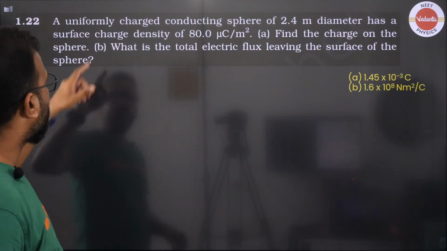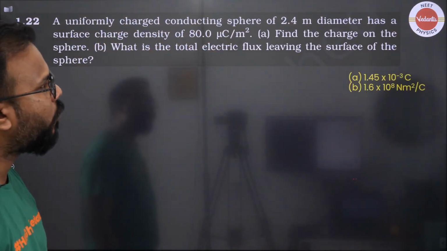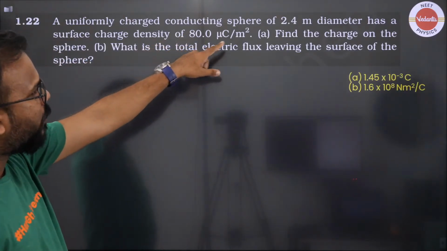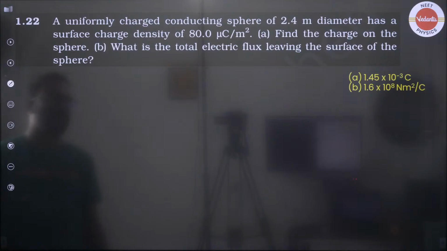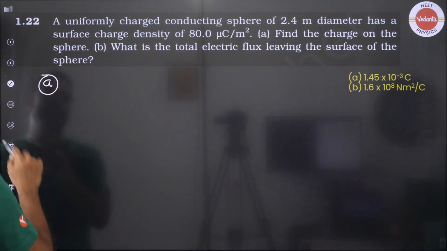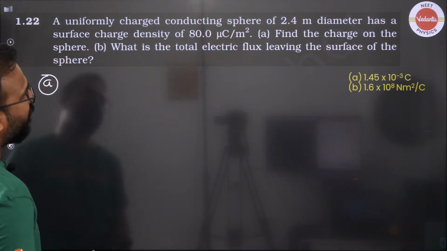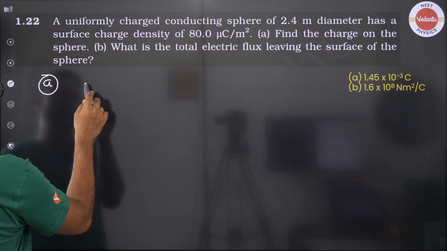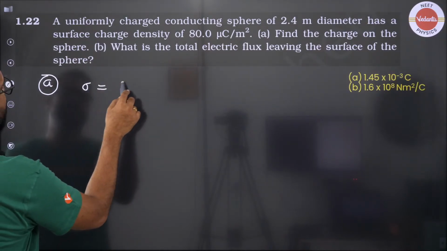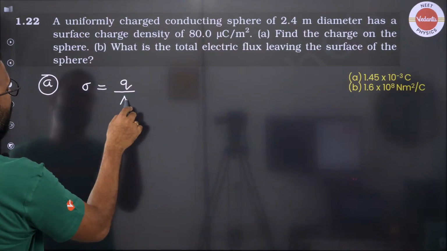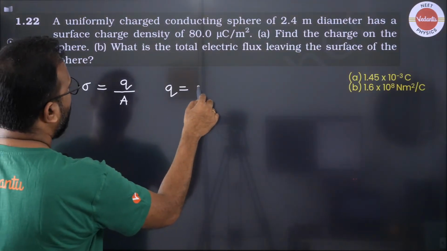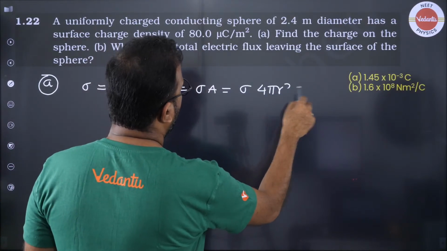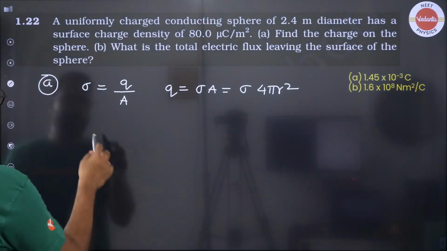Next one. A uniformly charged conducting sphere of 2.4 meters diameter has a surface charge density of this much. Find the charge on the sphere and what is the total flux also. So again, conducting sphere, diameter given, and the question is asking us only the charge value. So we know that the charge density is given by Q by area. So Q has to be equal to sigma into area, that is sigma into 4 pi r square, because that's a spherical body we are talking about.